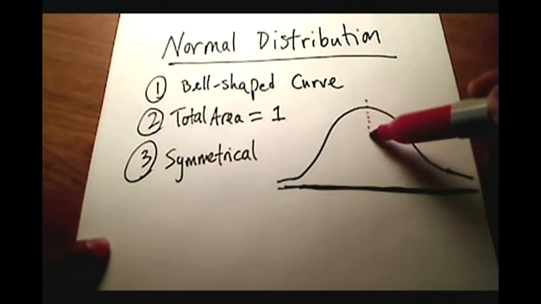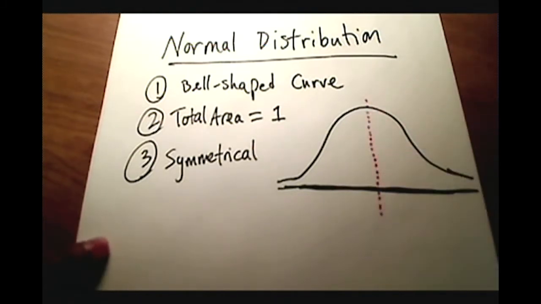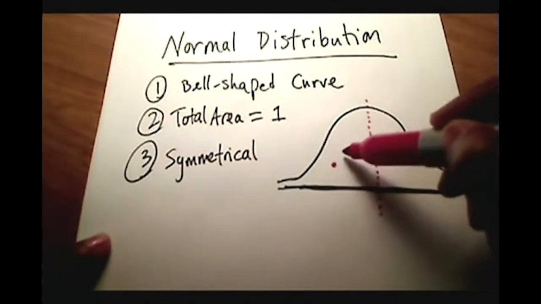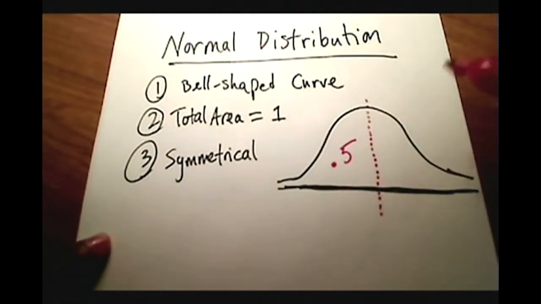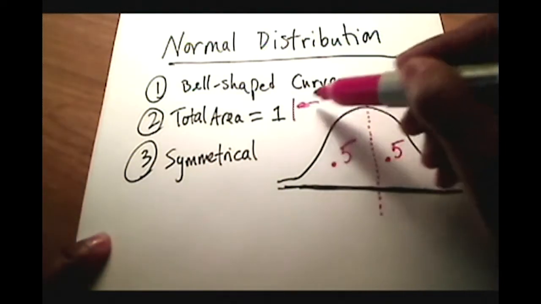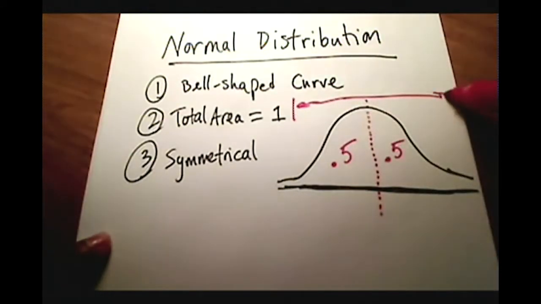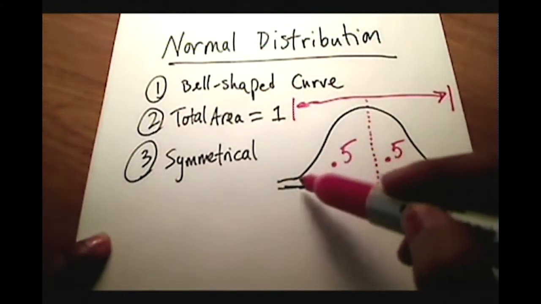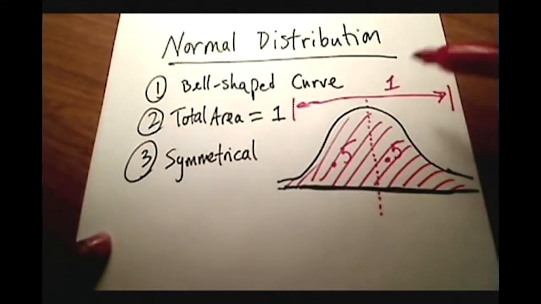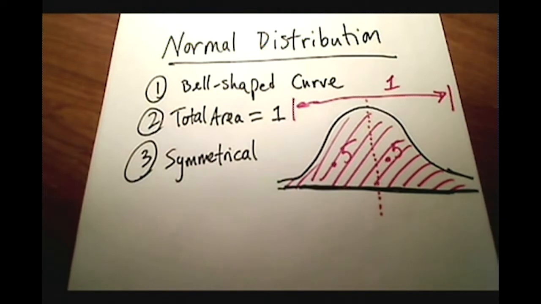So if I was to kind of split this thing right down the center here, you would see that half of this picture over here, if the whole thing is 1, is 0.5, and the other half is 0.5, giving you a total area, everything from here all the way over to here, right? Total area all together, everything under the curve here, that gives you a total area of 1. So those three things should come to mind when you hear the words normal distribution. It's bell-shaped, total area is 1, and it's symmetrical.